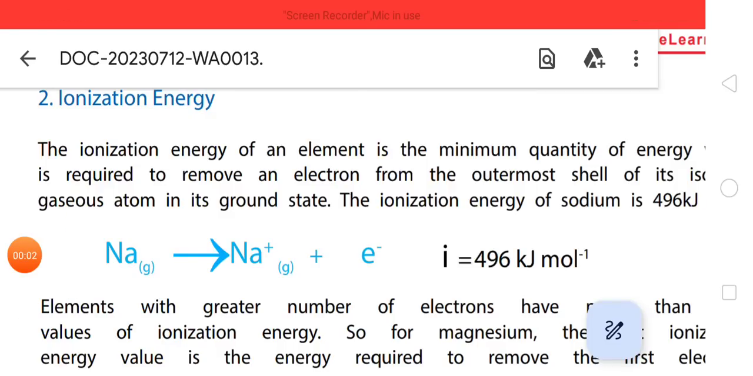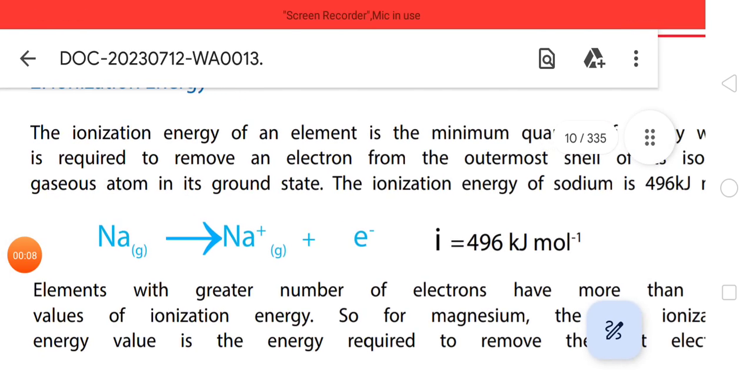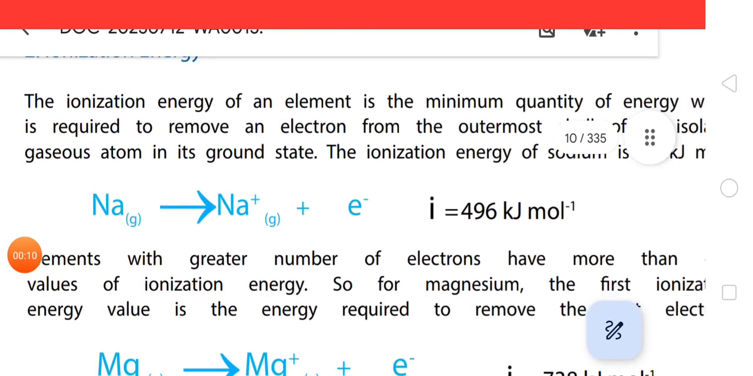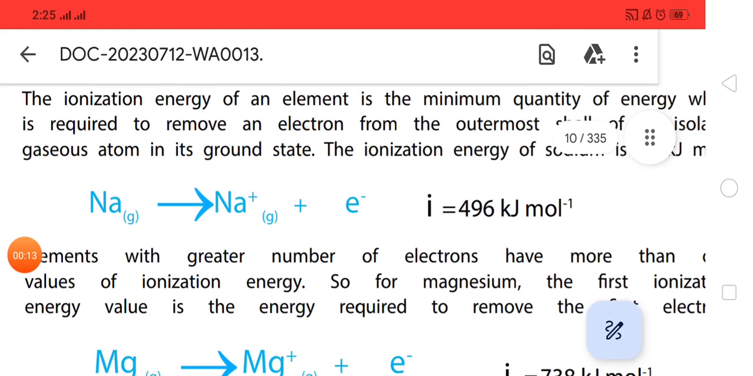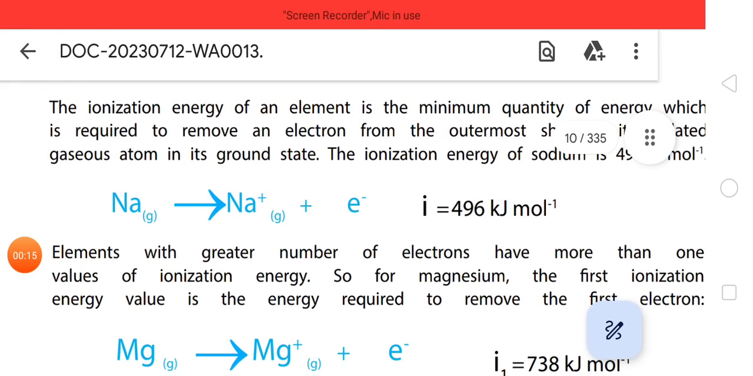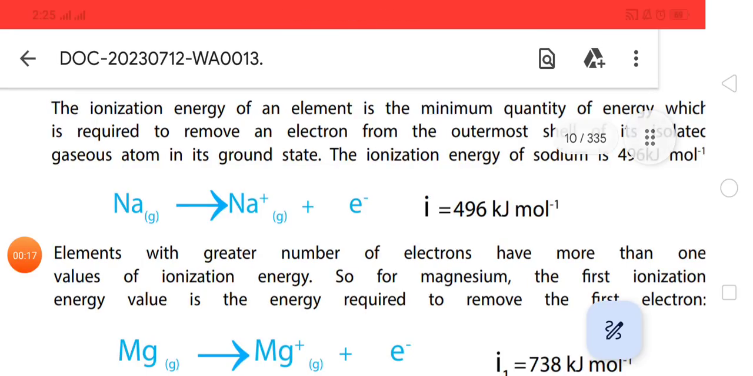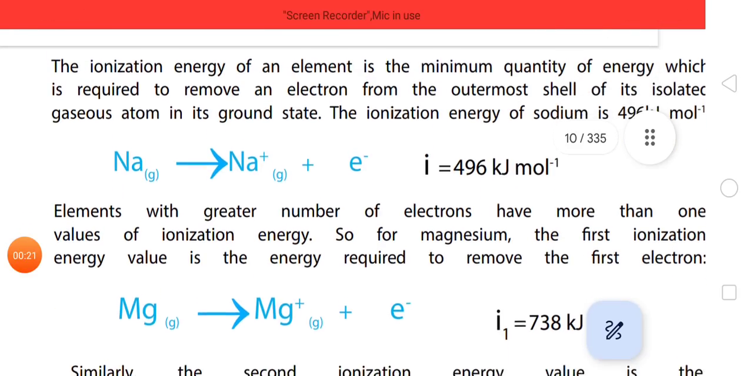Ionization energy of an element is the minimum quantity of energy which is required to remove an electron from the outermost shell of the isolated gaseous atom in a ground state. The ionization energy of sodium is 496 kJ per mole.